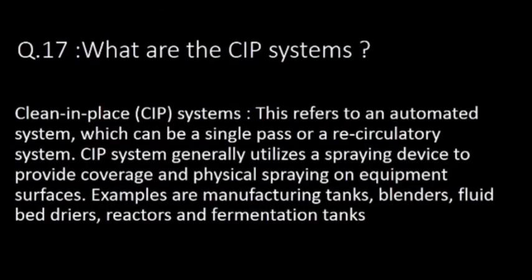Next question, what are the CIP systems? CIP systems are clean in place systems, and this refers to an automated system which can be a single pass or a recirculatory system. A CIP system generally utilizes a spraying device to provide coverage and physical spraying on the equipment surface. Examples are manufacturing tanks, blenders, fluid bed dryers, reactors and fermentation tanks.